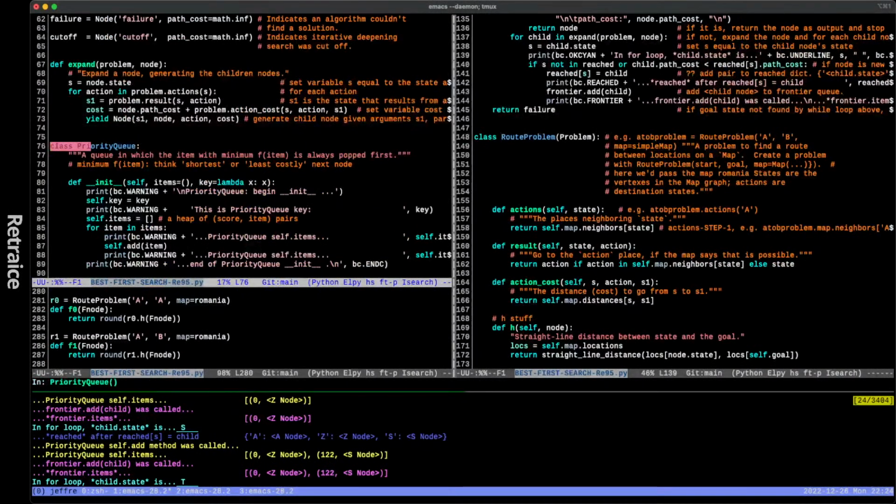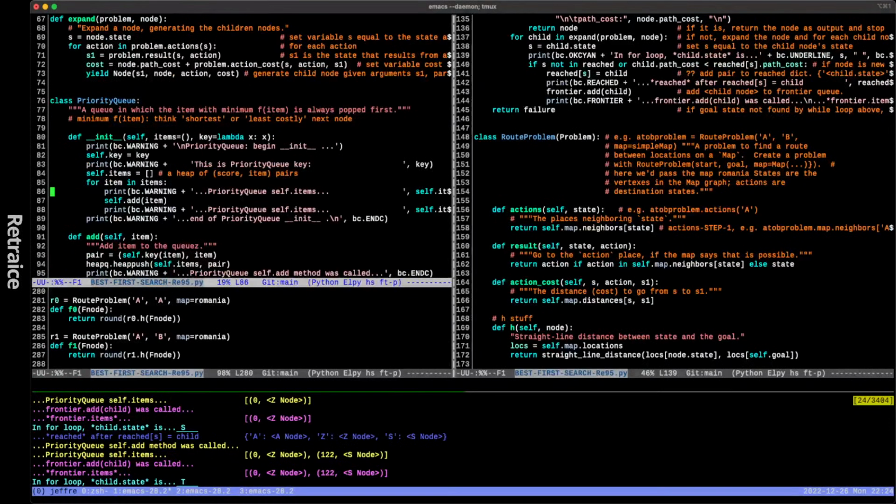Class Prior. Okay, so here's where F becomes key in this when you instantiate a priority queue. So self.key is key, and we use the key when we push onto the heap. We start using heapq, which I don't know much about, but that's what we're using. Okay, so where is it? It's like always right in front of my face. Okay, so self.items is a list.